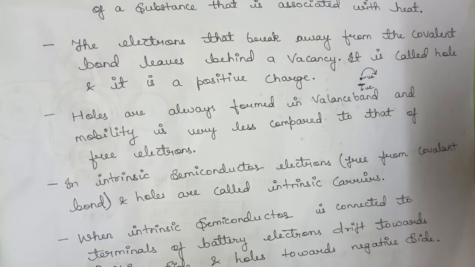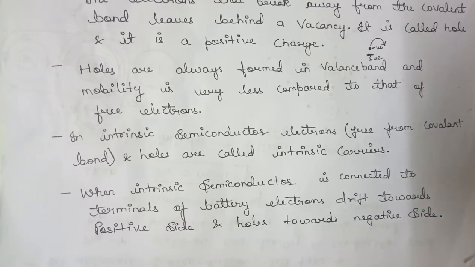Electrons are always formed in the conduction band and holes are always formed in the valence band, and the mobility of holes is very less compared to that of the free electrons. In intrinsic semiconductors, the electrons that are free from the covalent bonds and the holes are known as the intrinsic carriers. When an intrinsic semiconductor is connected to the terminals of a battery, then electrons drift towards the positive side and holes towards the negative side.